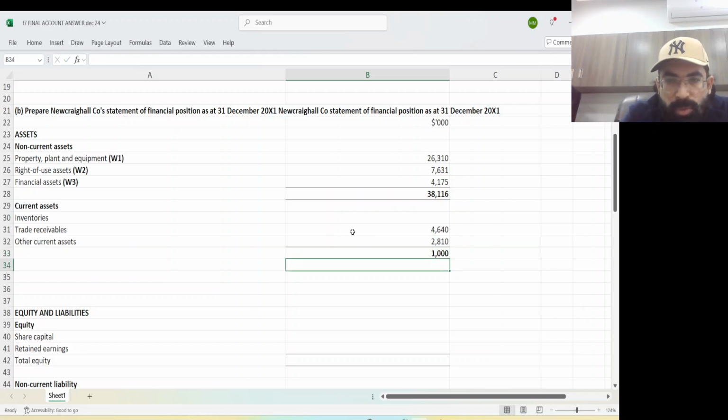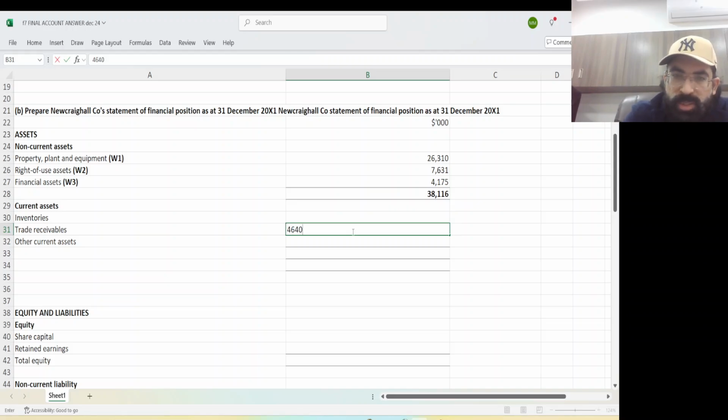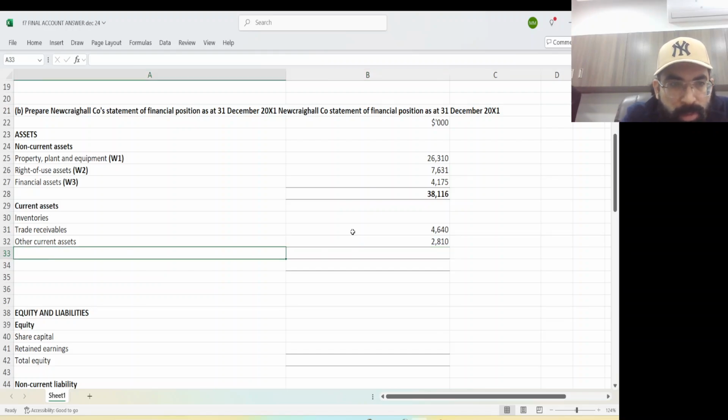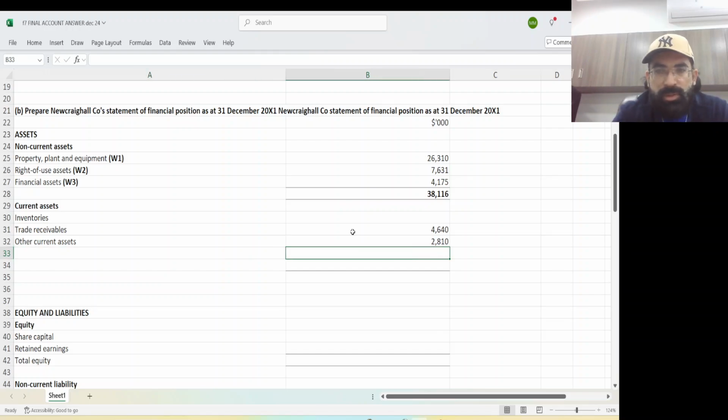Okay, so wait, let me tell, a little bit of alignment issue, let me align it correctly. Yes, inventories are 4640. Then you have 2810 of trade receivable.